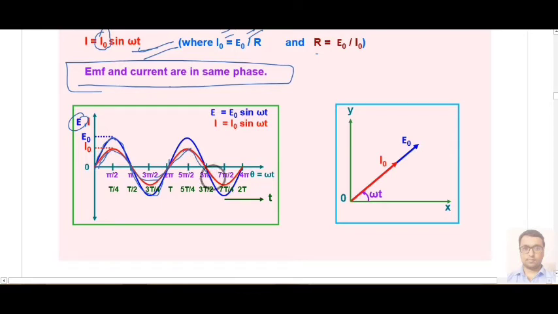Both graphs follow the same pattern because both depend on sine. In the phasor diagram we can represent E0 and I0 this way: this blue arrow represents your EMF, and this red arrow represents your current, and this omega t is the phase angle made with the positive x-axis.